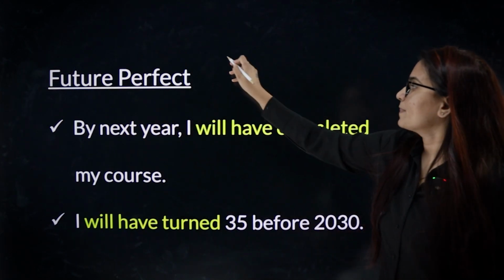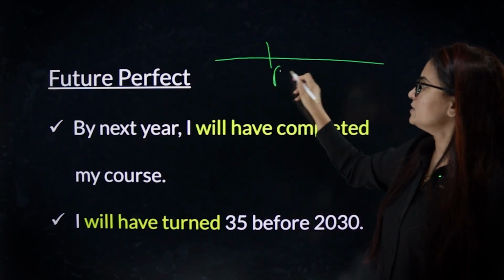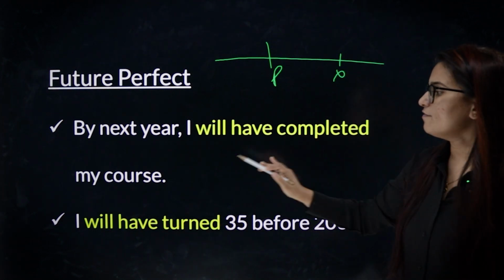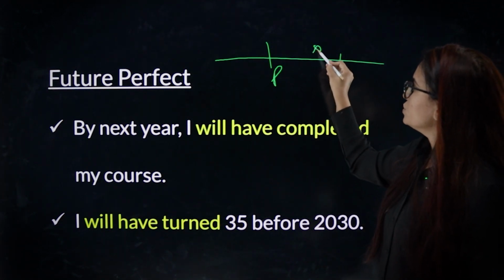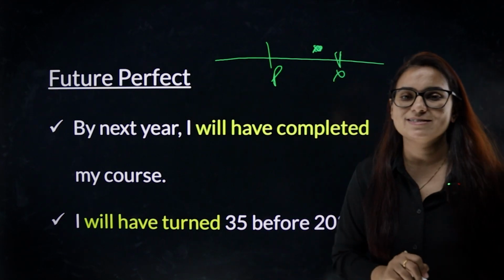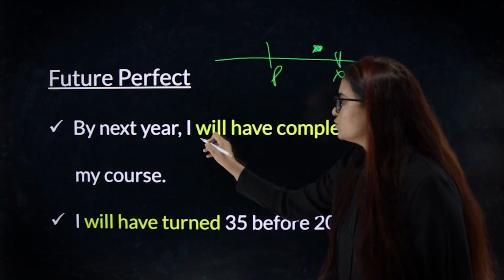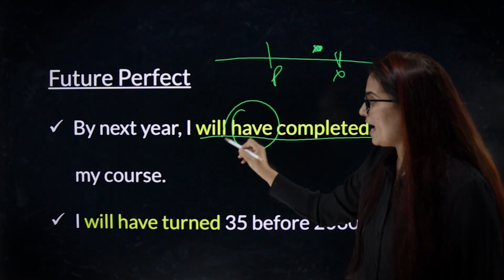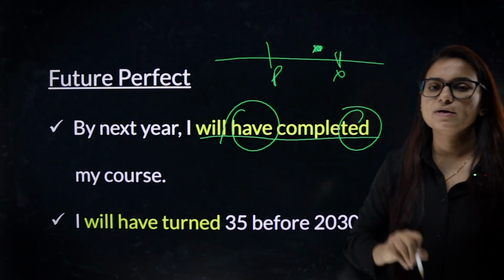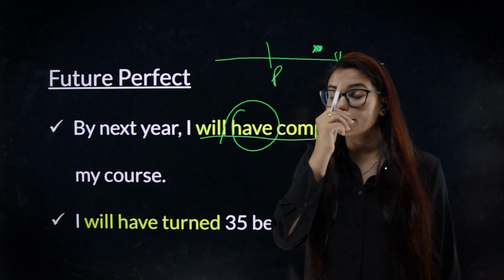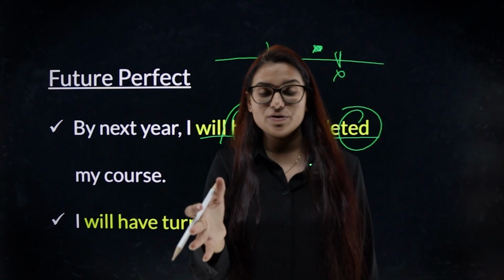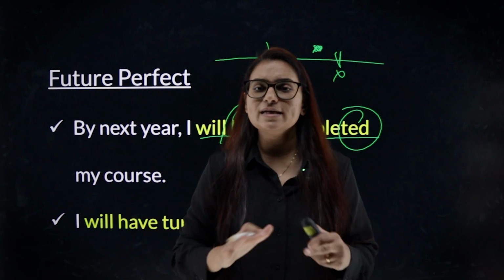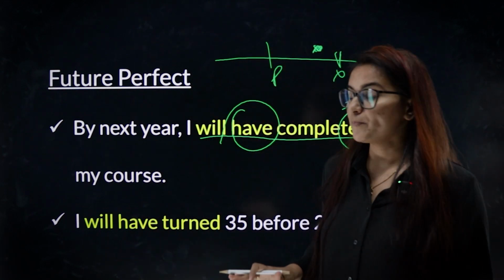By next year, look at the timeline. Present tense, this is next year. I will have completed my course. My course will be over before next year. Structure is will have completed. So here we will be writing have plus verb third form. I will have. Don't forget the structure. If you can get the structure correct and if you can know where we have to use this particular tense, tenses are not hard at all.